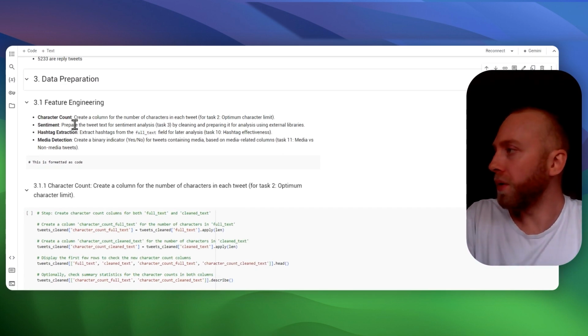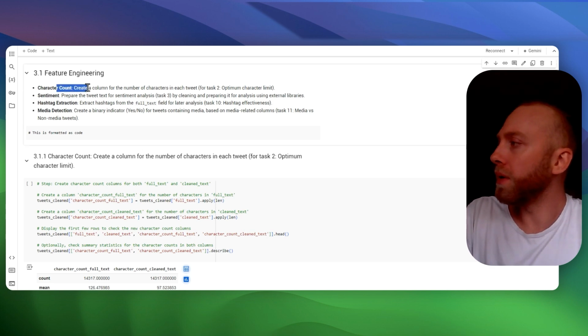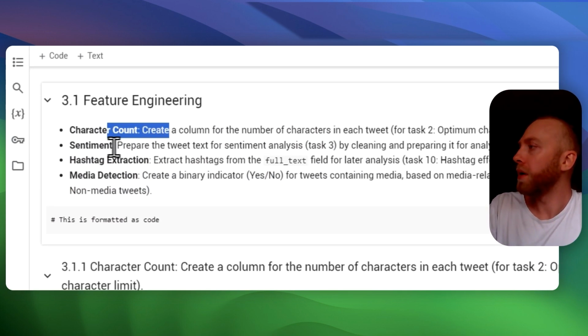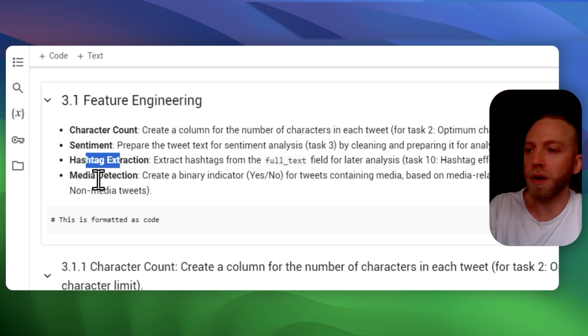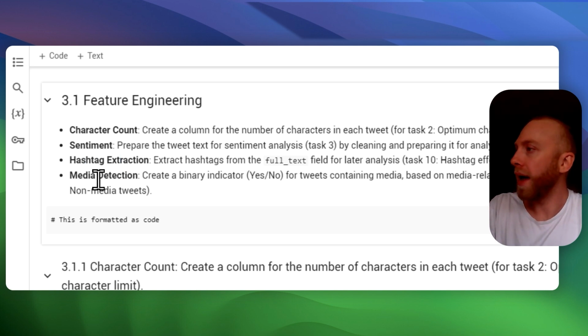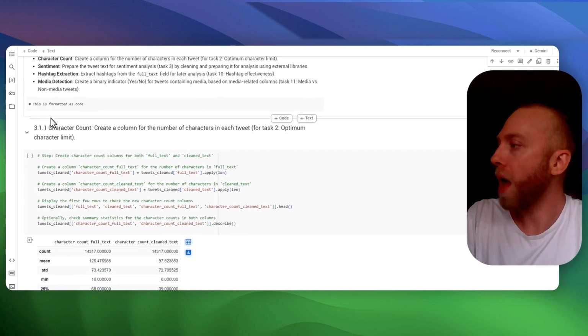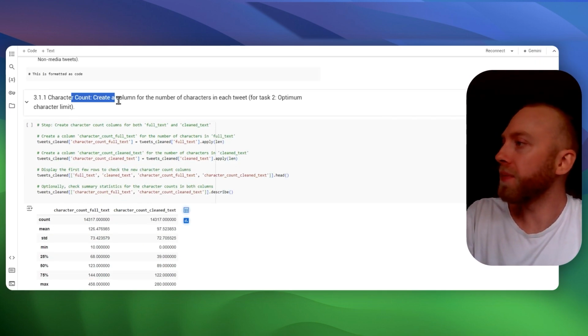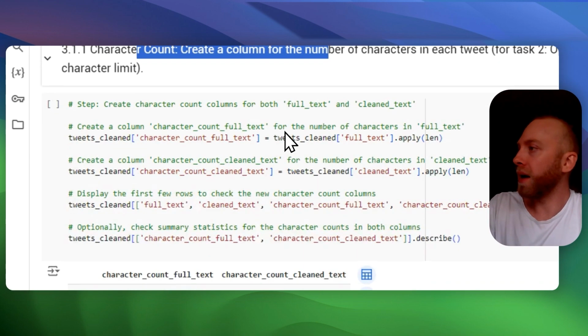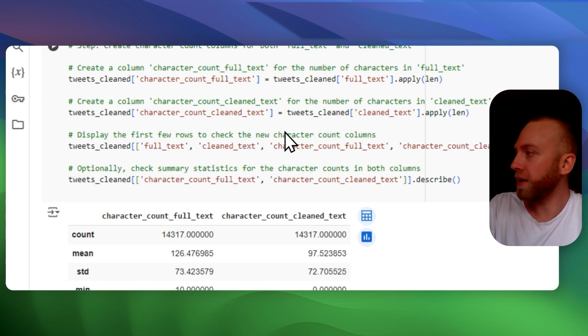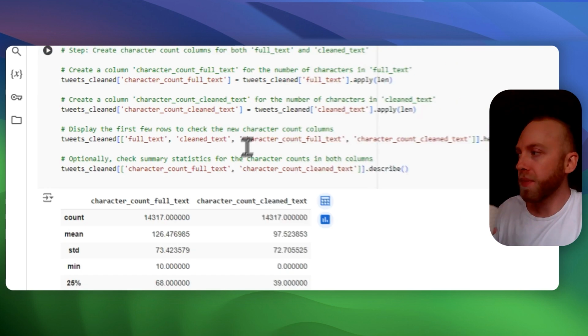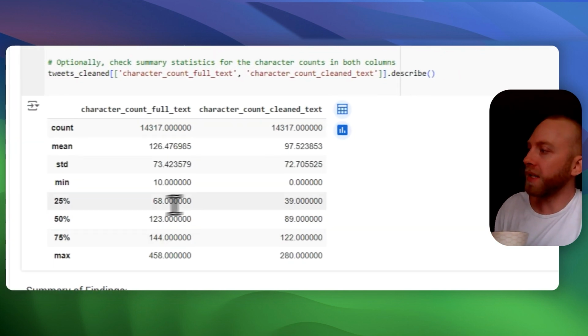So now we're doing our data preparation, right? We want to determine the character count. We want to determine sentiment. We want to extract hashtags. And we also extracted tickers and ats, so who we were actually replying to. So then, here we go. We got a column for the number of characters for each tweet. We determined that.